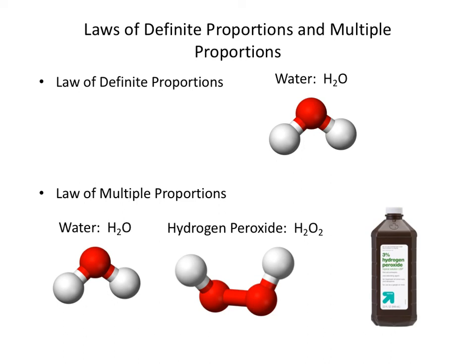And then in terms of the law of multiple proportions, I can certainly make different compounds using the same elements. In this case, water has the formula H2O. A different compound that you may have under your sink, it's often used as an antiseptic, is hydrogen peroxide. In hydrogen peroxide, we always have 2 hydrogen atoms and 2 oxygen atoms, right? But in a different compound, I can't have a third of a hydrogen atom, or I can't have a third of an oxygen atom. I always have to have whole numbers of atoms, and so that's why in the law of multiple proportions, we always saw that the ratios of the elements that combined with one another were always whole number ratios of one another, because I can add a whole other oxygen atom to all of the hydrogen peroxide molecules. I can't add a fraction of an oxygen atom to it.